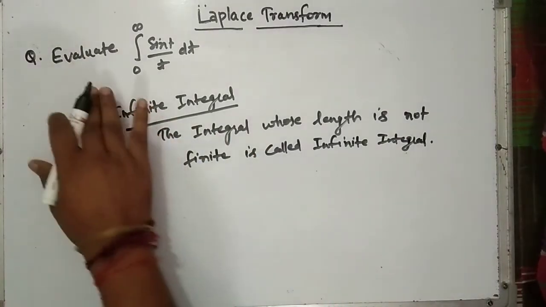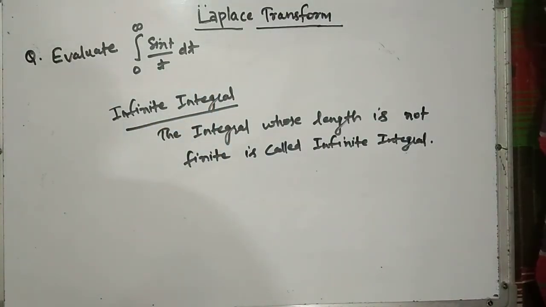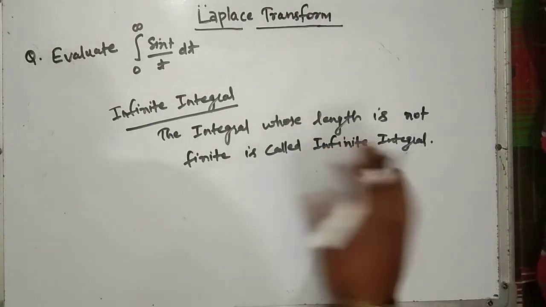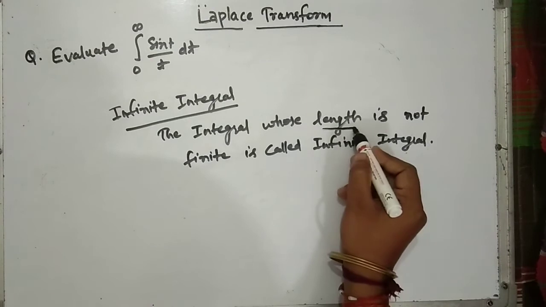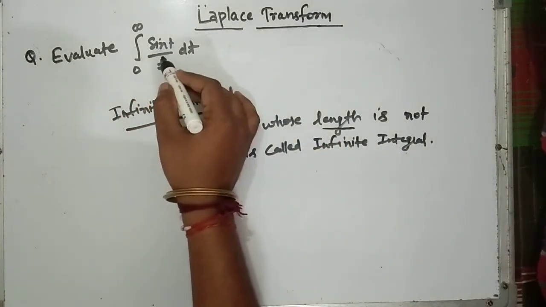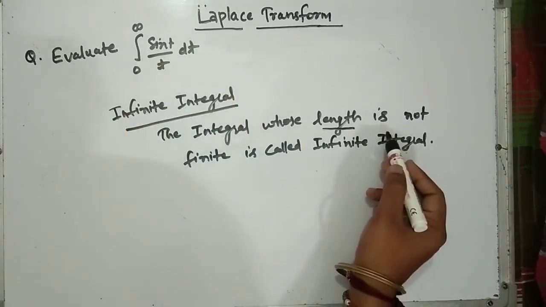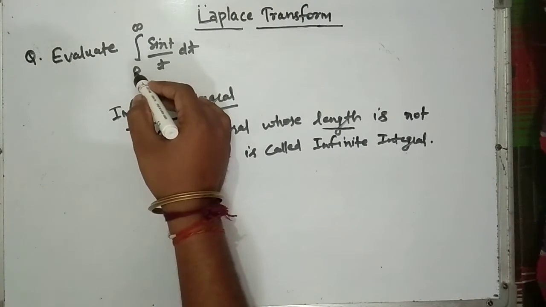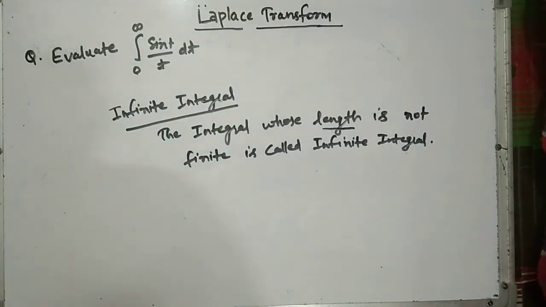So this problem is basically of infinite integral type. The length of the integral means the limits. The function we are going to integrate has a limit that is not finite. Here we have to integrate this function from 0 to infinity.